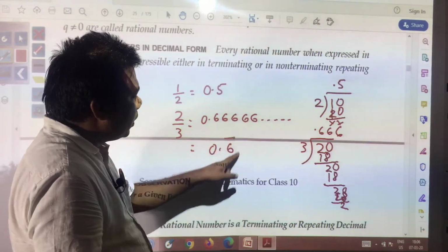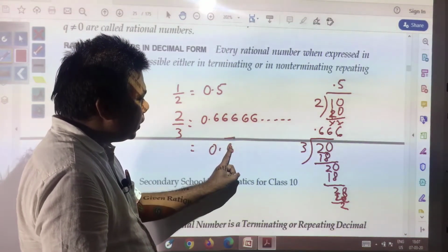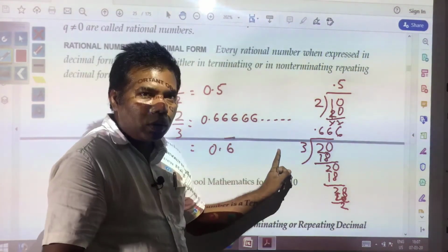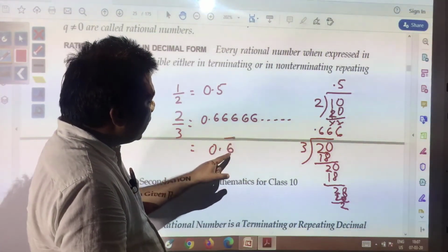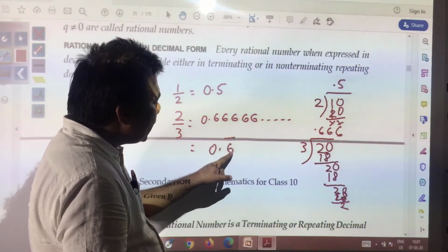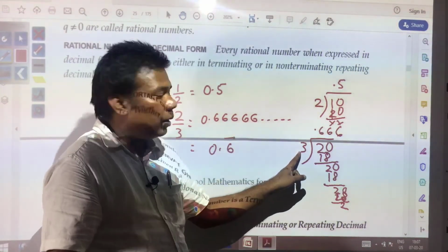Bar means this number, this block of one digit, it may be of many digits also, that is called a block. It is getting repeated. So 6 over bar means 6 is getting repeated endlessly.